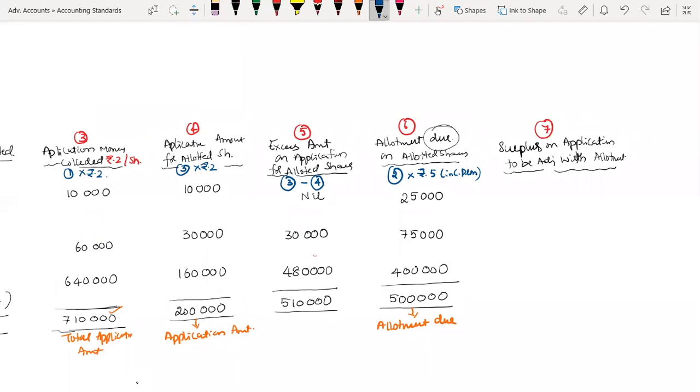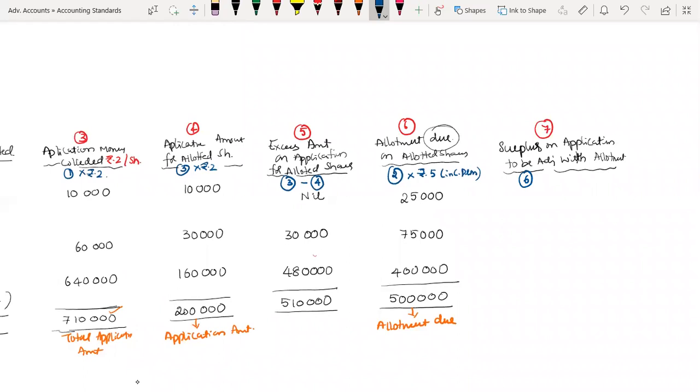But the formula is different. Amount due is column number 6.